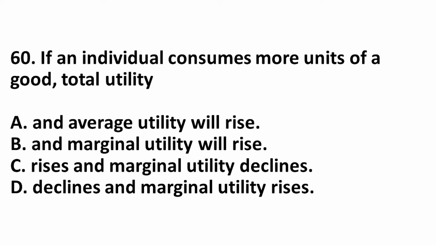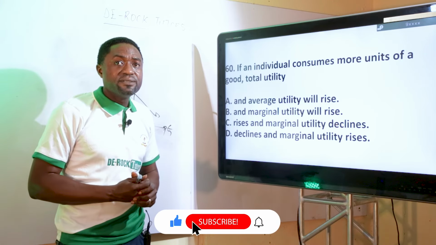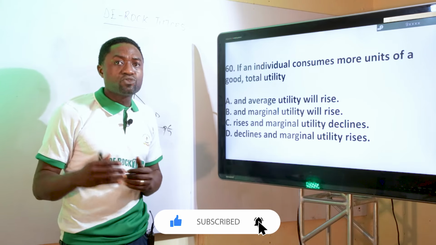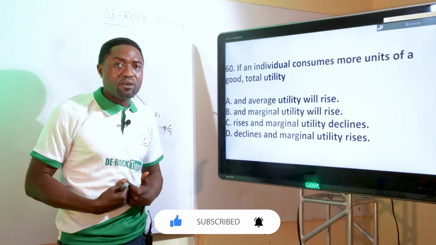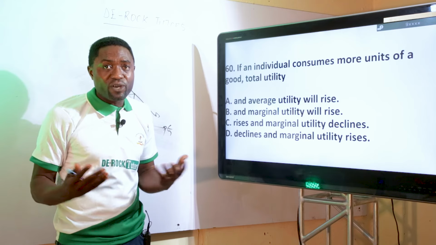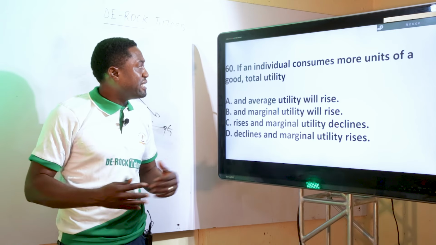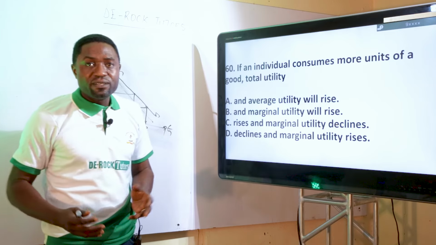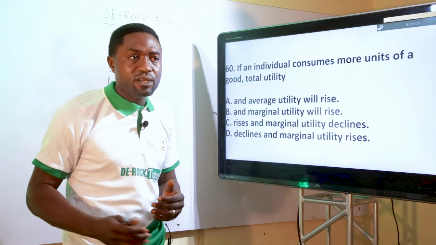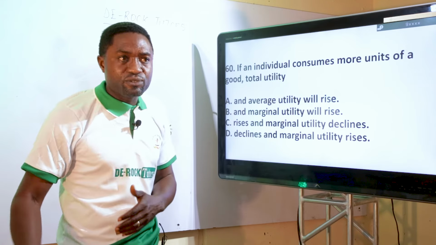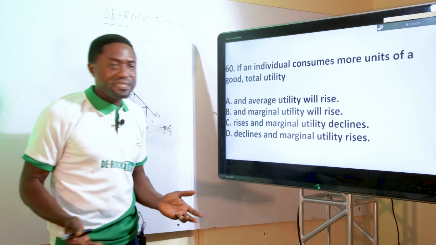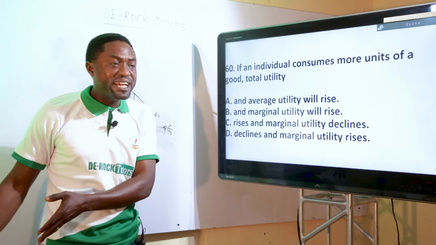60. If an individual consumes more units of a good, total utility is dash. What is utility? Like I said, utility simply means the power of a good to give satisfaction. When you take a particular commodity, how satisfied are you when you take it? For example, if I'm just coming and I'm thirsty, the first bottle of Coke will give me more satisfaction, followed by the second bottle, then the third bottle. By the time I'm on the fourth bottle, I'll be tired. The marginal utility will actually tend negative.